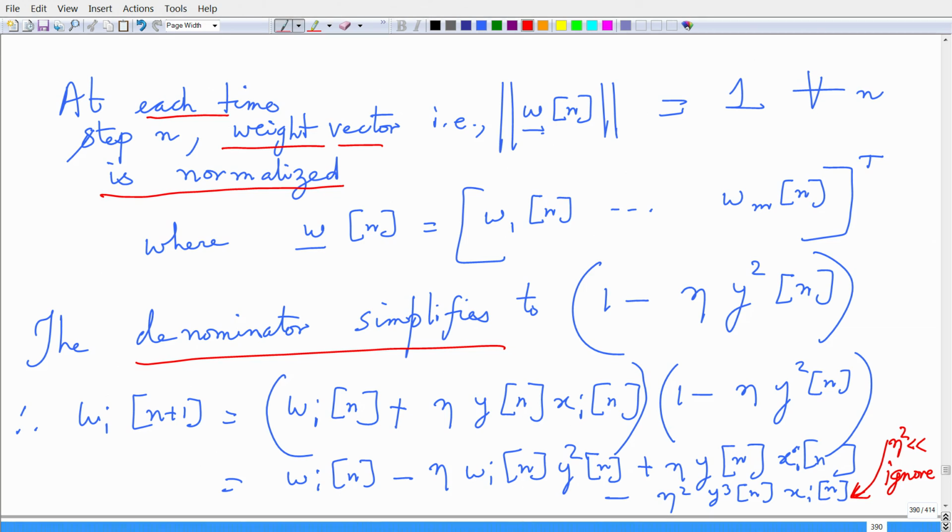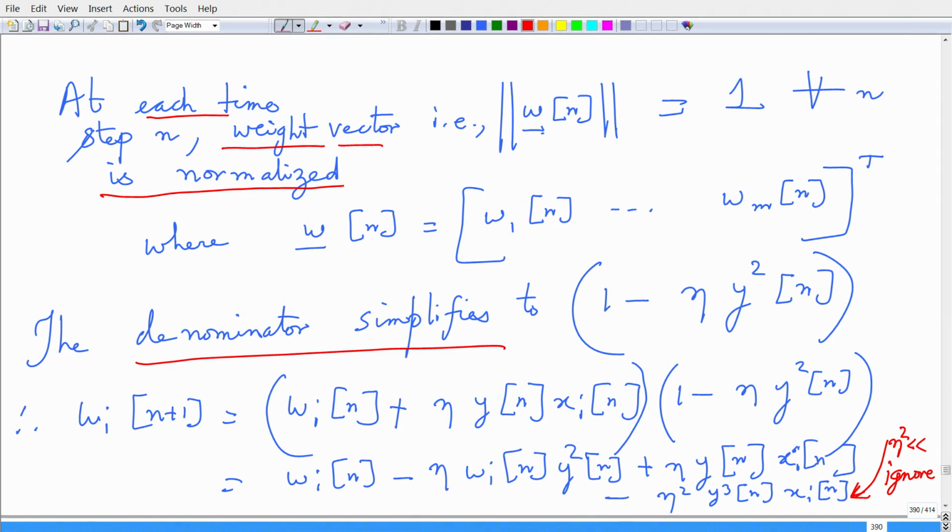So, what I do is w_i of n plus 1, I just write this equation. It is w_i of n plus eta times y of n x_i of n, which I had in the numerator in the Oja's update. The denominator, which is the normalization, just simplifies to 1 minus eta times y squared of n. So, let me expand this again.